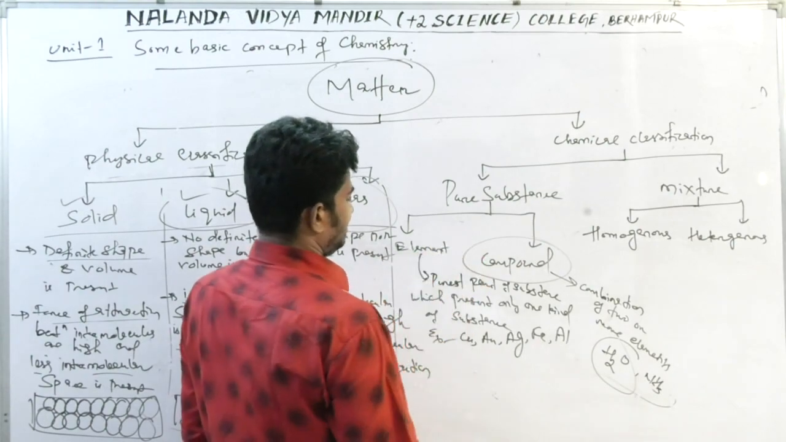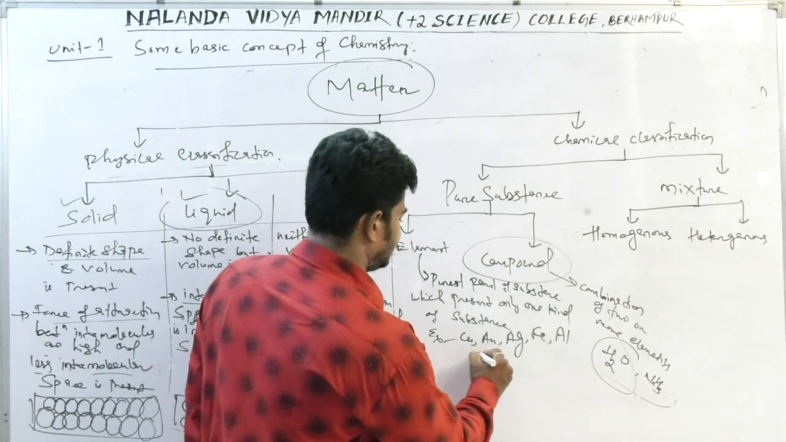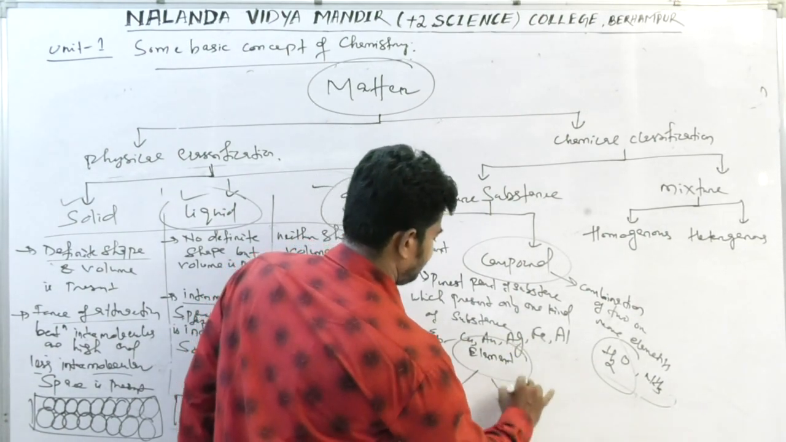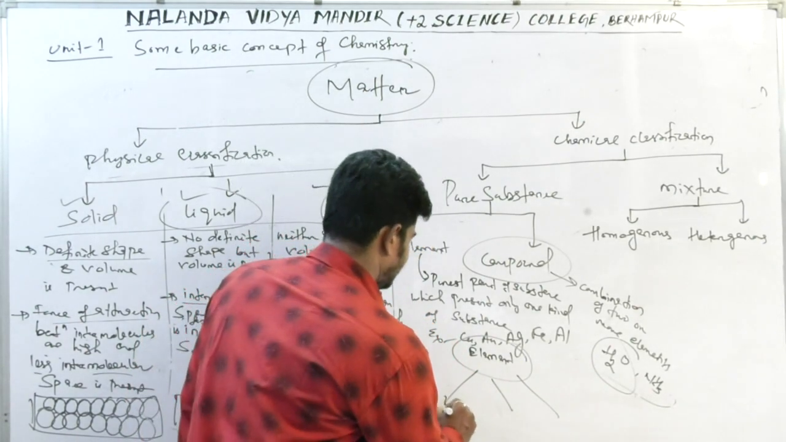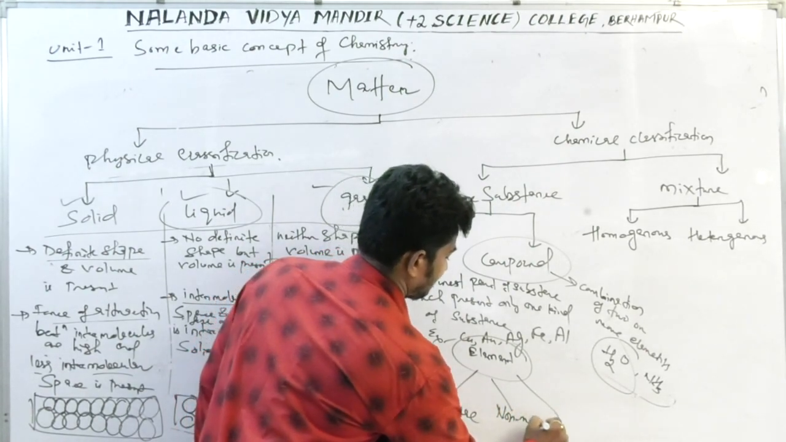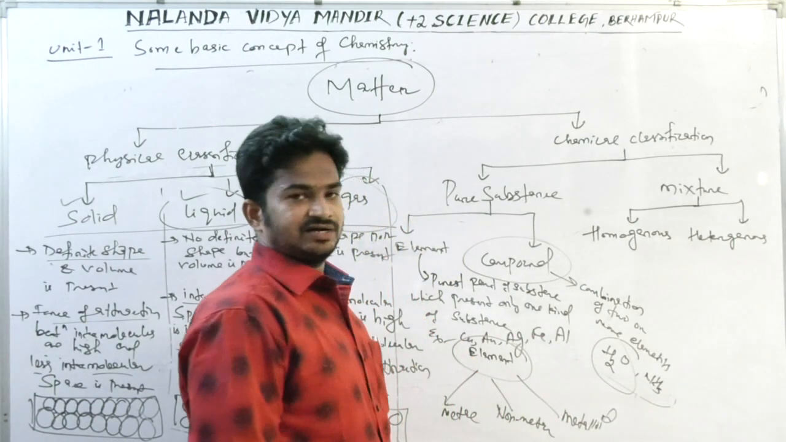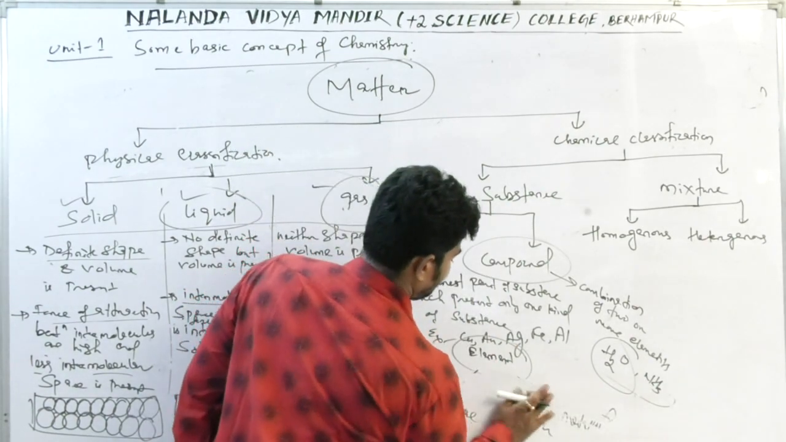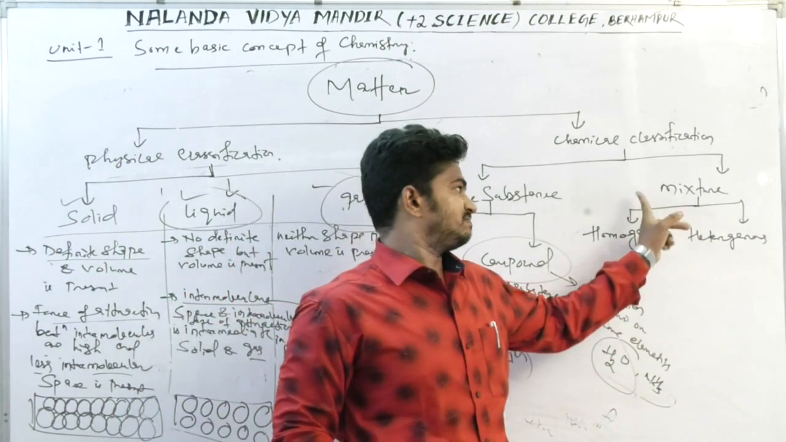And again, an element is further classified into three parts, which you already know about: metal, non-metal, and metalloid. I will discuss the parts of element later on. So element and compound are clear. Then come to the next part, that is mixture.